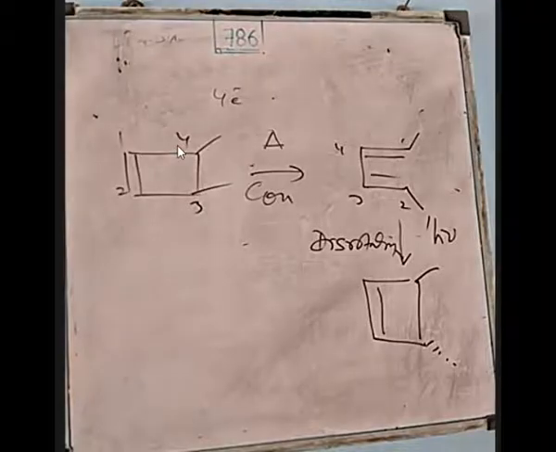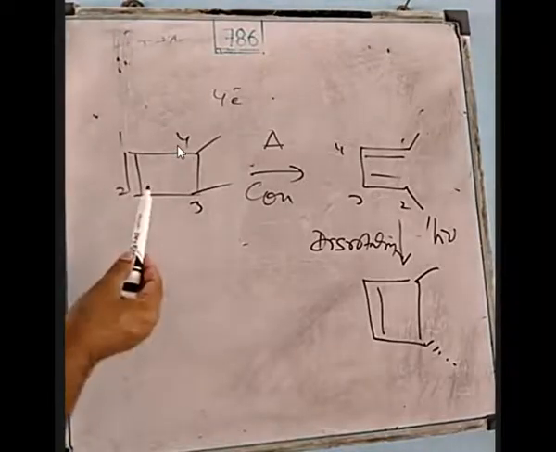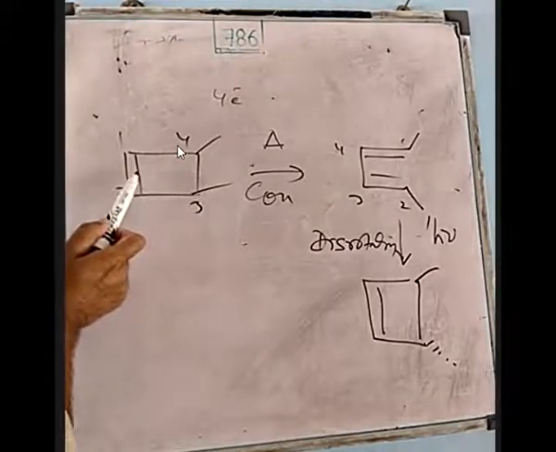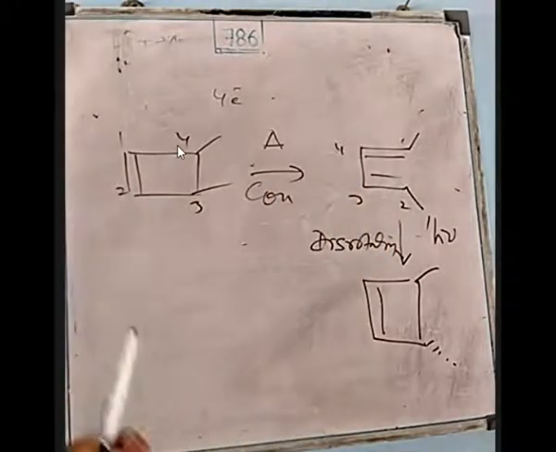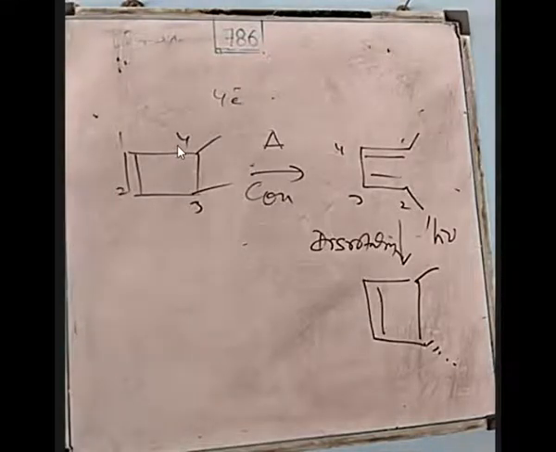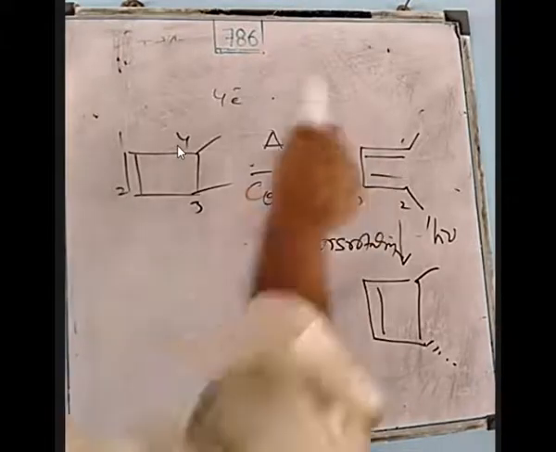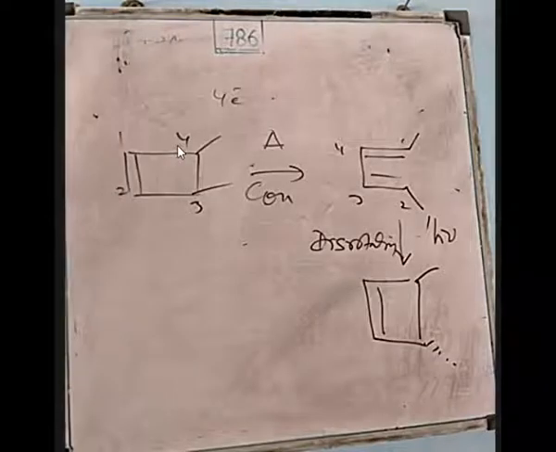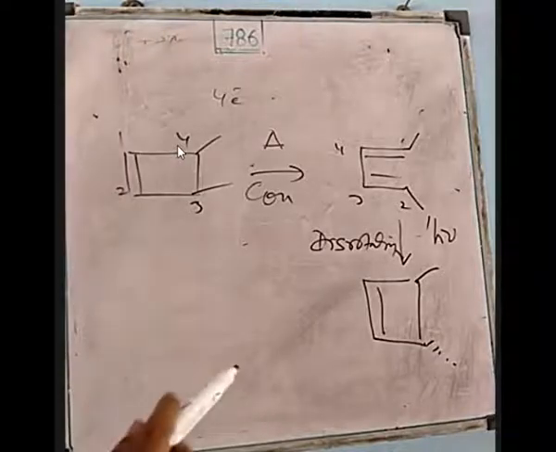So now what happens? Why is this converted, although it is easier, here there is 7 sigma bond, here 2 pi bond. Sigma bond is more stable than the pi bond. In other words, pi bonds are less stable than sigma bonds. Why is this happening? It is conjugation.